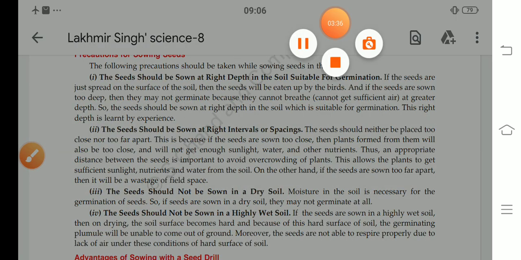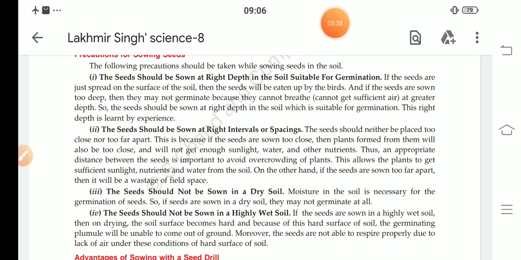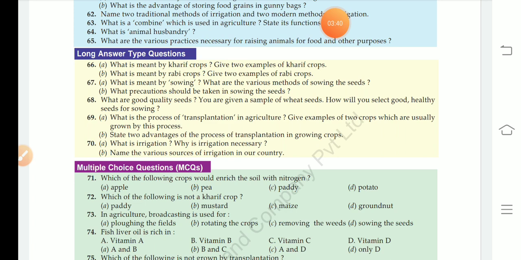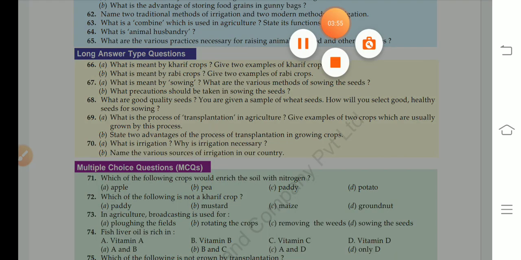Now next, question number 68: what are good quality seeds? You are given a sample of wheat seed. How will you select good healthy seeds for sowing? Our answer to question number 68 is on page number 5, and an activity is also included in this.